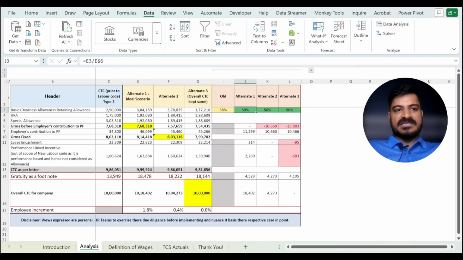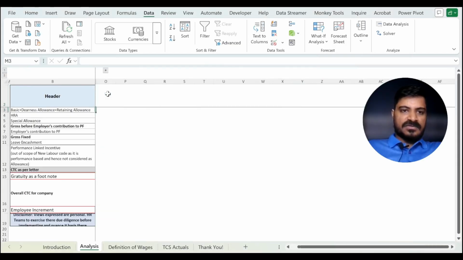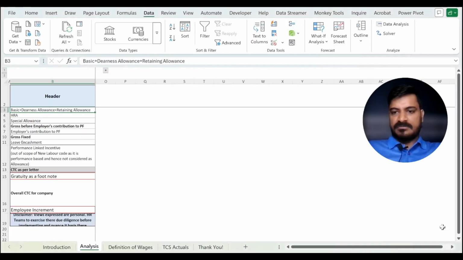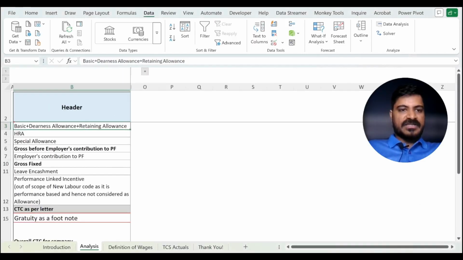If we divide our salary into multiple headers, you don't need to look at the entire sheet. Let me just hide it for the time being. You need to just look at the components of it. Let me increase the size. So if you divide your salary into multiple components like basic, HRA, special allowance, employer contribution to PF, leave encashment, PLI, etc., this change basically mandates that whatever amount appears in your basic line has to be at least 50% of your gross, and that gross is defined as gross before employer's contribution to PF. This is basically the change that has been brought in.